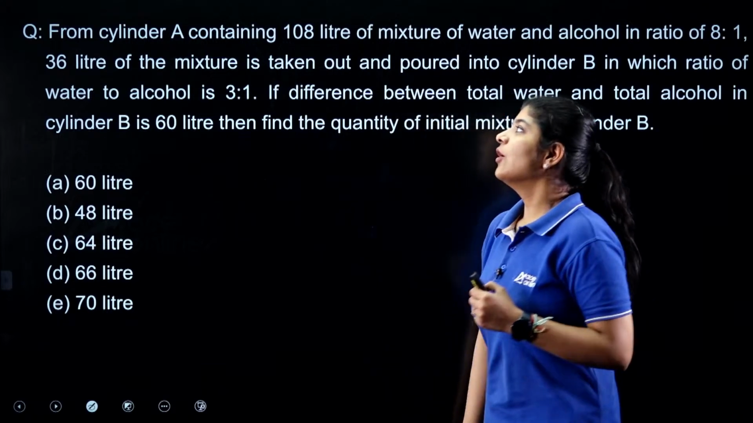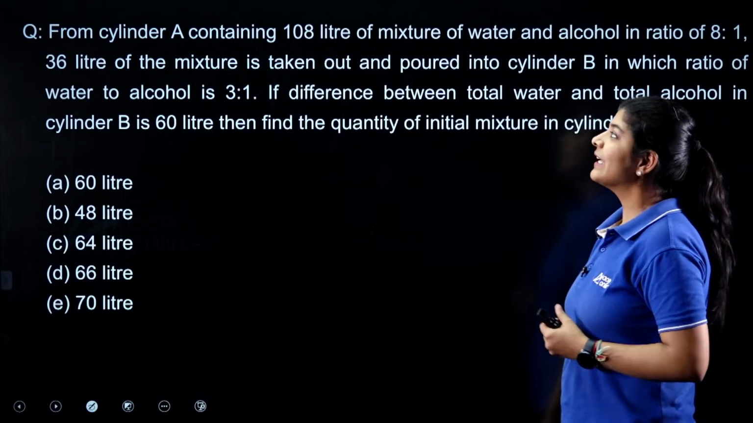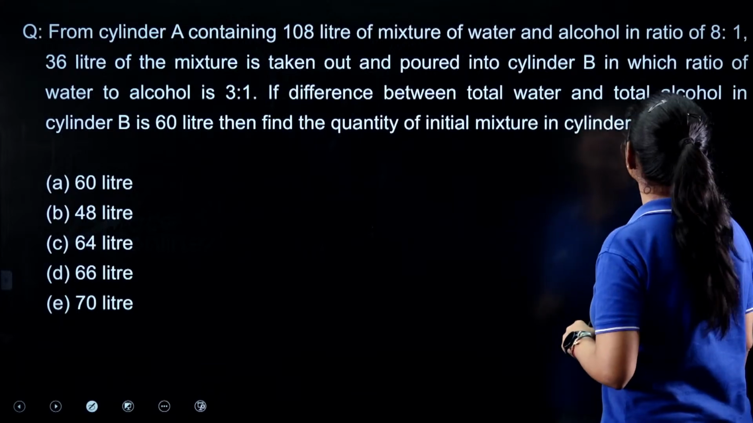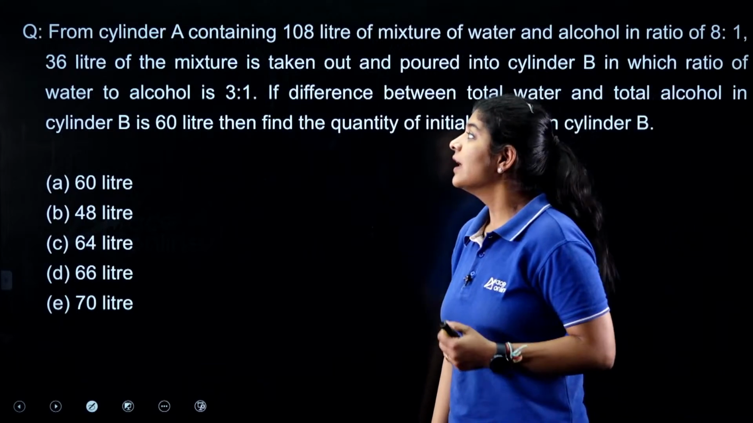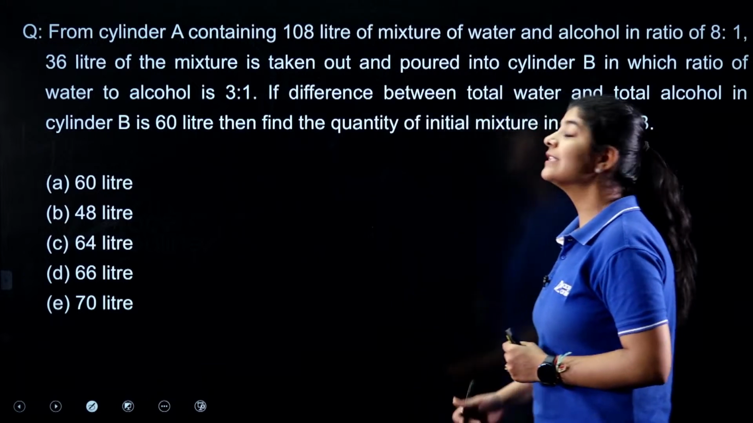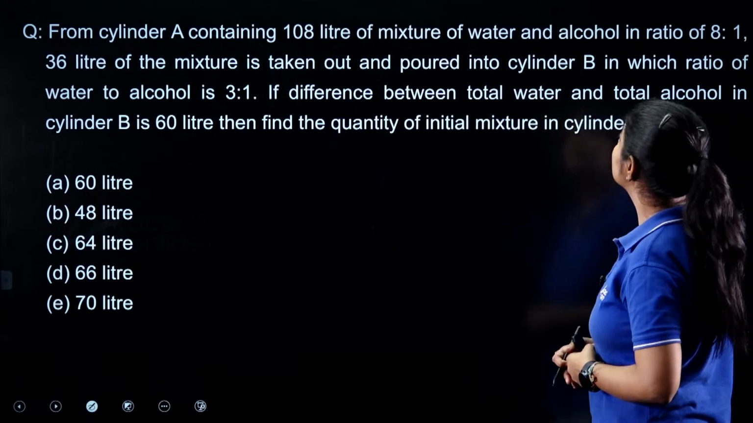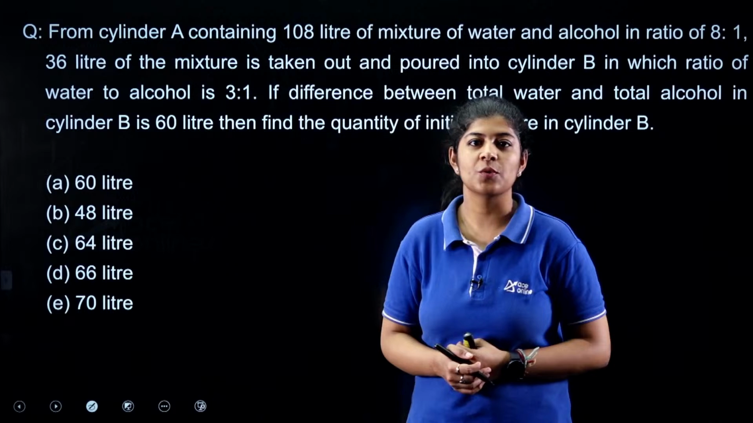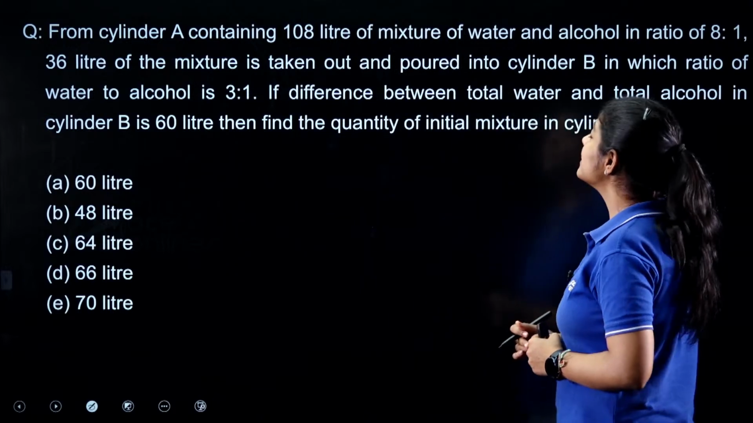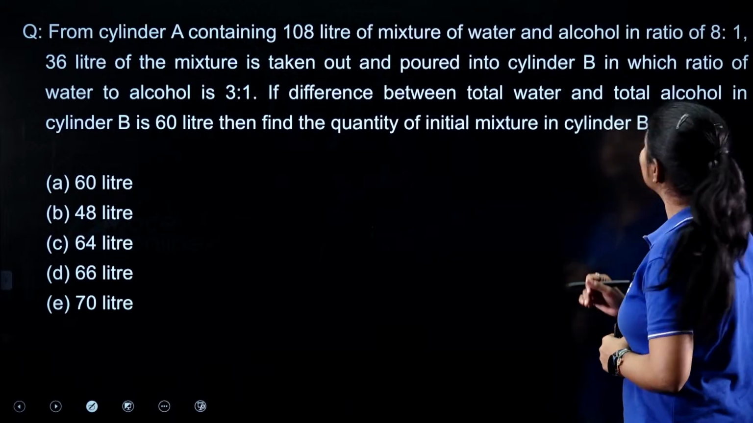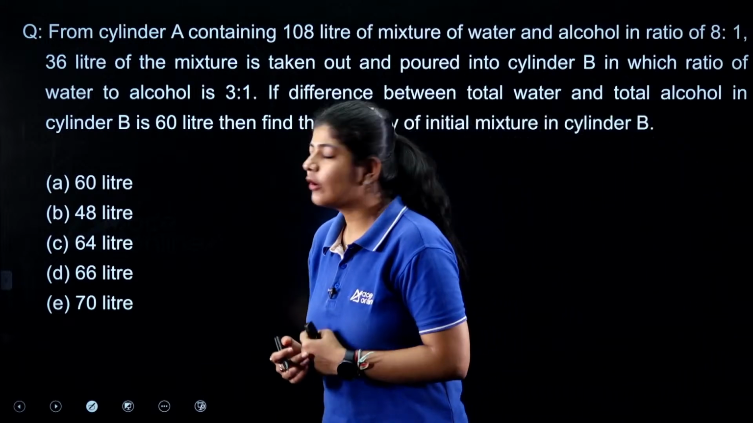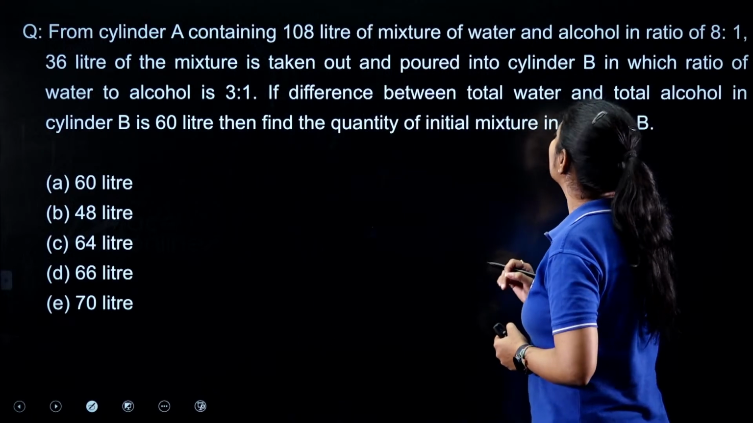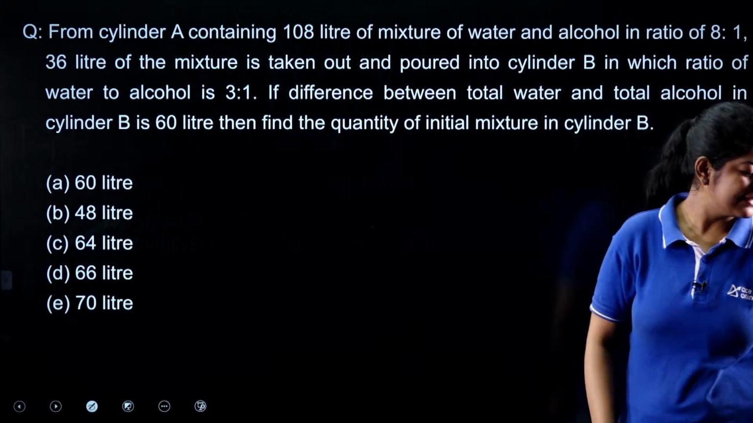It is saying that from cylinder A containing 108 liters of mixture of water and alcohol in the ratio of 8:1, 36 liters of the mixture is taken out and poured into cylinder B, in which the ratio of water to alcohol is 3:1. If the difference between total water and total alcohol in cylinder B is 60 liters, then find the quantity of initial mixture in cylinder B. This is a very simple one.